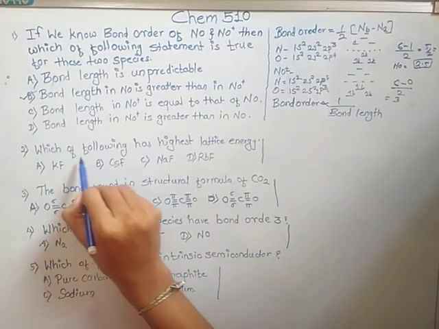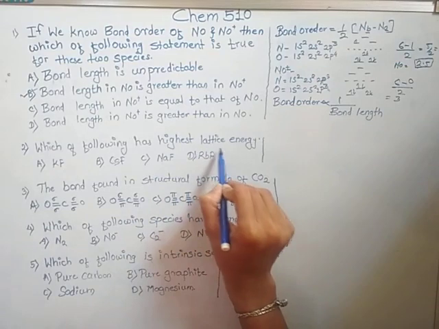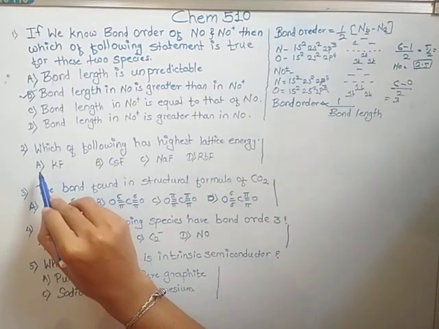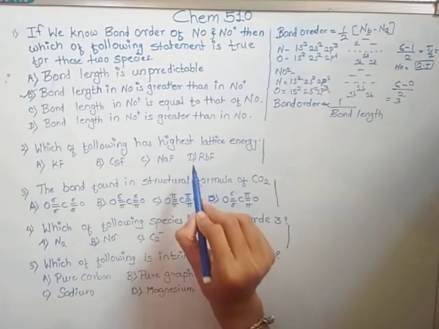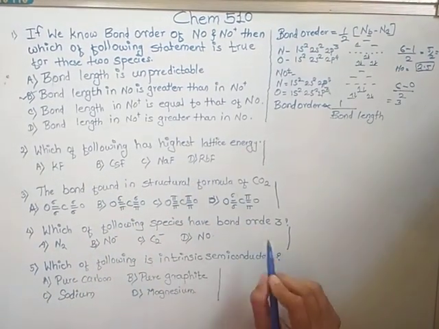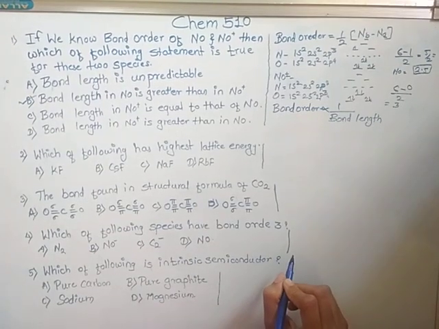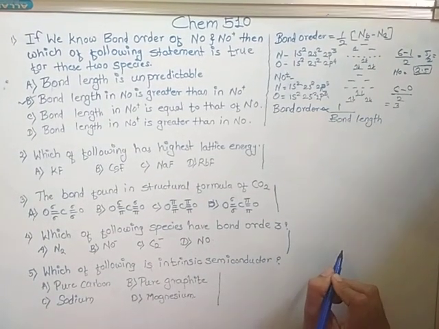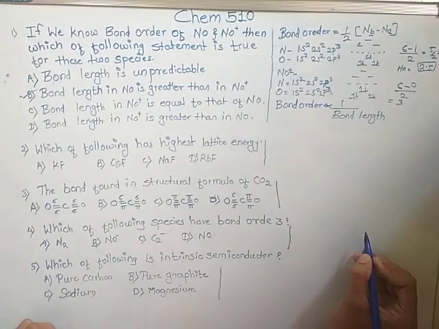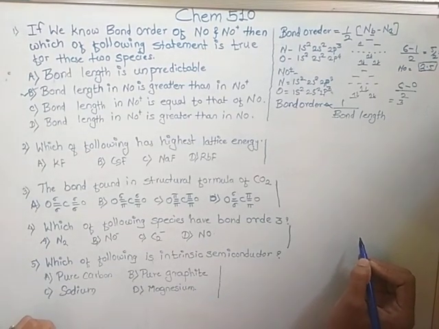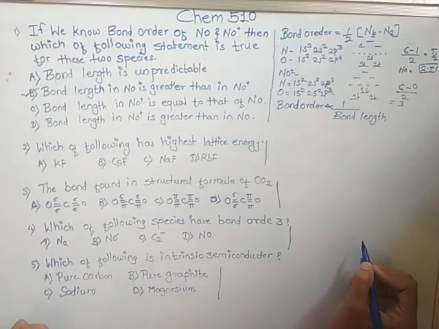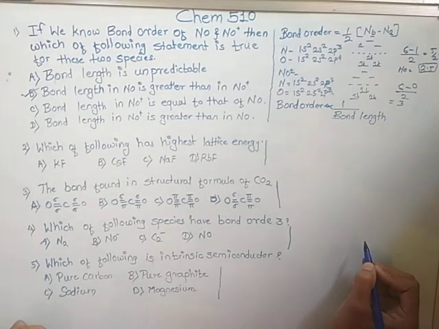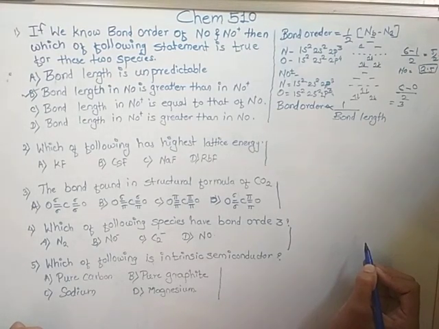Second one is, which of the following has the highest lattice energy? Option A, KF; B, CsF; C, NaF; and D, RbF. So, what is lattice energy? Lattice energy is the amount of energy released when cation and anion in their gaseous state are brought from infinity to their respective lattice sites in the crystal to form one molecule of ionic salt.